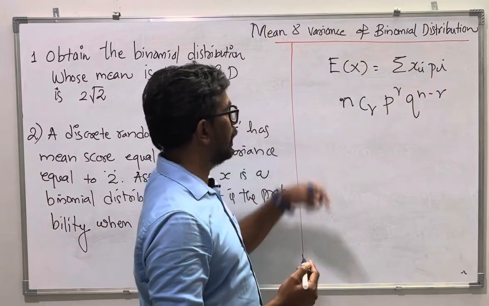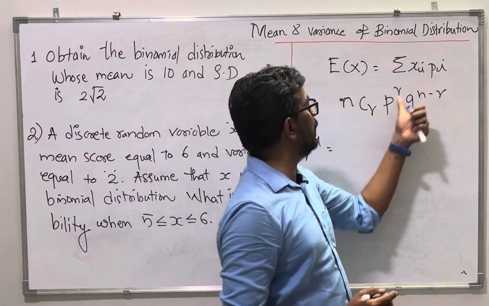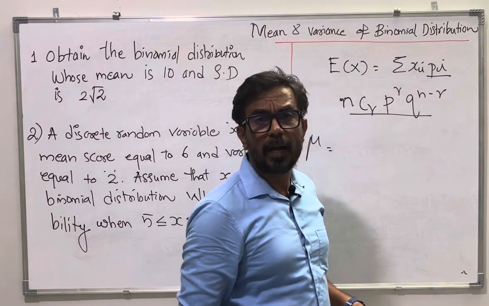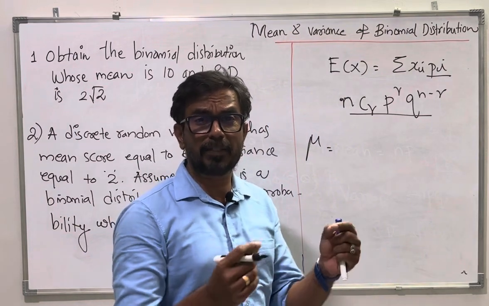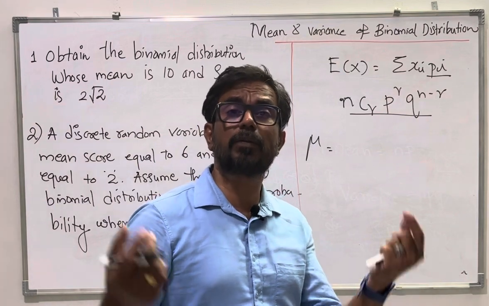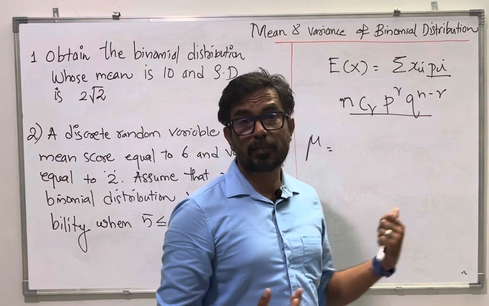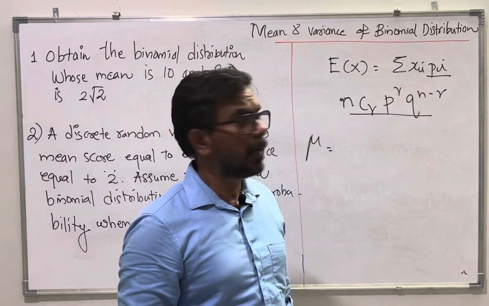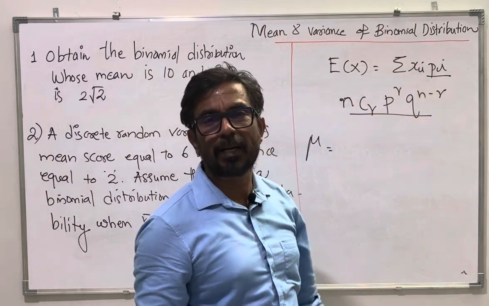So correspondingly, when you find the mean here, you need to replace this pi with this, and do a little bit of adjustment and apply the binomial theorem. What is the binomial theorem, which we did not study? (a plus b) whole square, (a plus b) whole cube, (a plus b) to the power n, any power, how do we expand? That is what the binomial theorem is. With the help of that, we will be able to derive the expectation formula for binomial distribution. Now I am just telling, I am not deriving that.